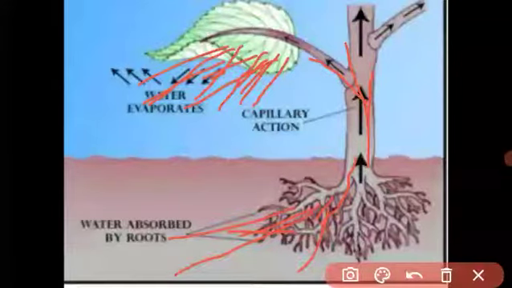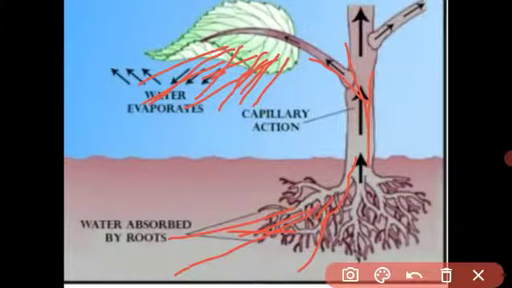Transpiration pull means the water is lost from the leaf surface by transpiration, and more water molecules are pulled up because the vacuum is created.